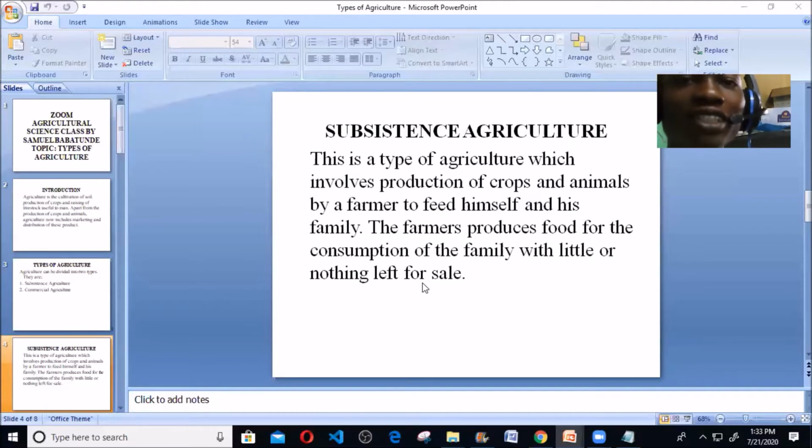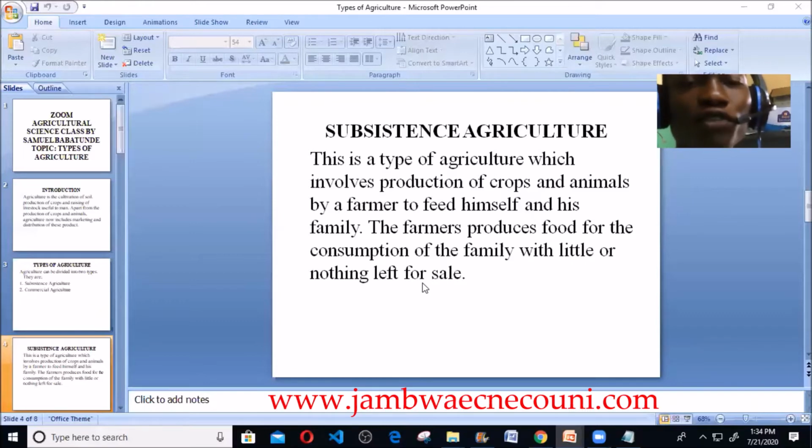Now this is subsistence agriculture, because we are actually practicing this for what? For the family consumption alone, for yourself and your family. So there's no aim of what? Marketing these products. This is subsistence agriculture. It's a type of agriculture which involves production of crops and animals by a farmer to feed himself and his family.